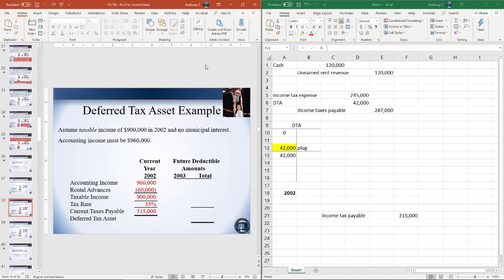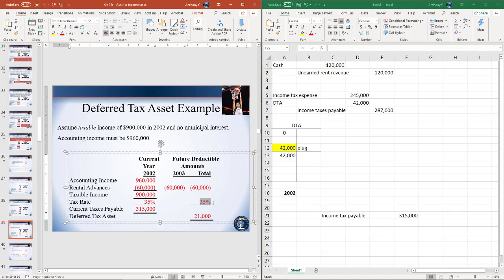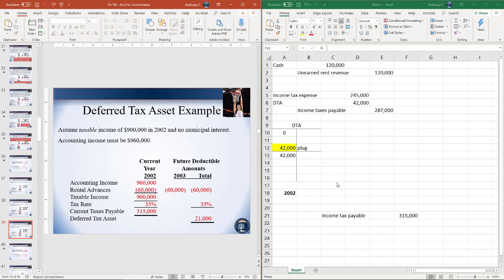Right, second part of this is we'll figure out the change in the DTA. So our future deductible amount here, since we're going to recognize $60,000 of the rental income for book purposes in 2003, that means taxable income will be $60,000 lower in 2003. So we have a future deductible amount of $60,000. Again, we can multiply that by the tax rate of 35%, and we get out to our desired ending balance in our DTA.